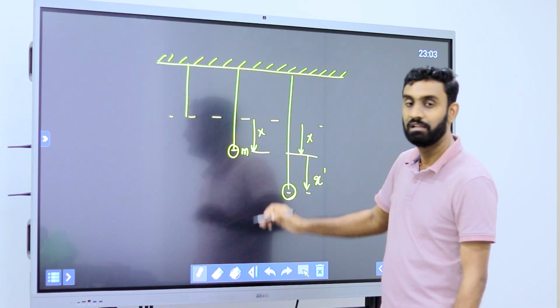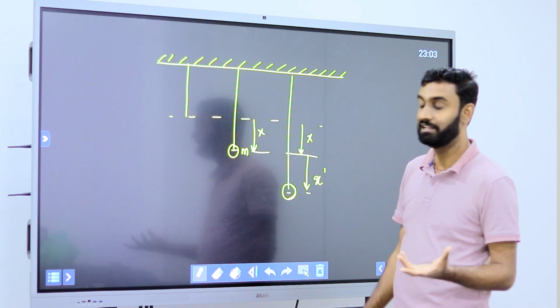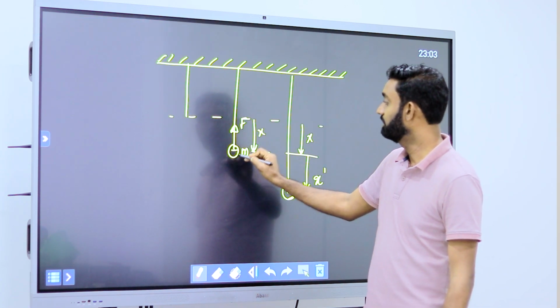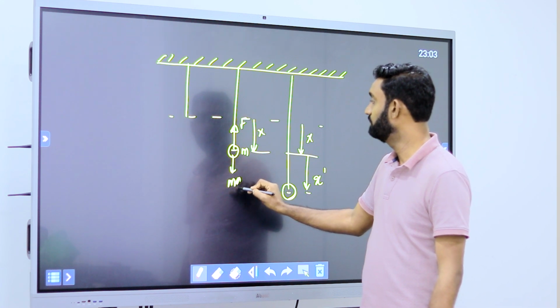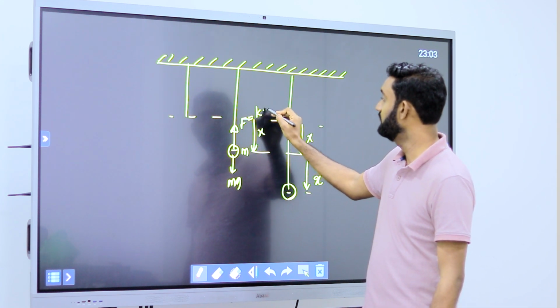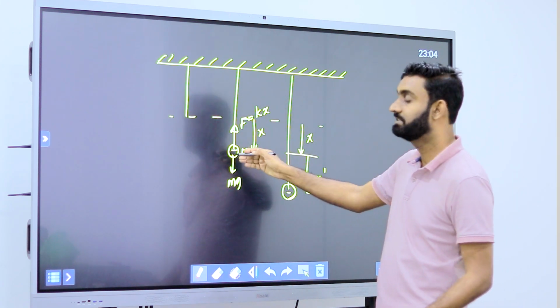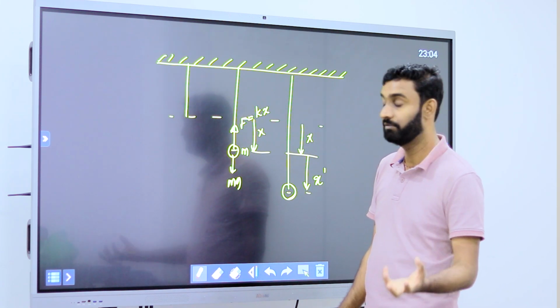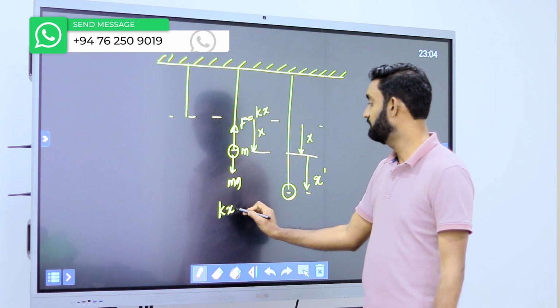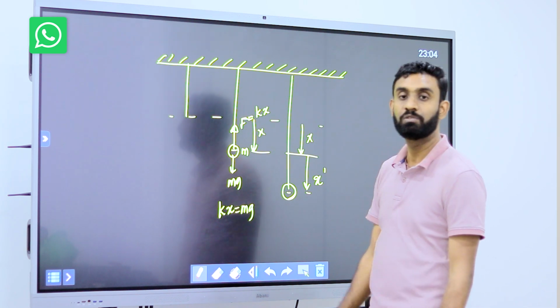Then here the force is developed as the tension F, and we are having mg downward. This F is kx according to Hooke's law, right? I hope you know that. Then here it is stationary at equilibrium, kx equal to mg. I hope you know that.